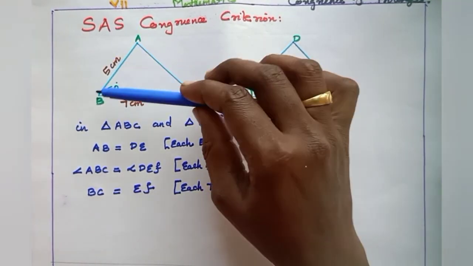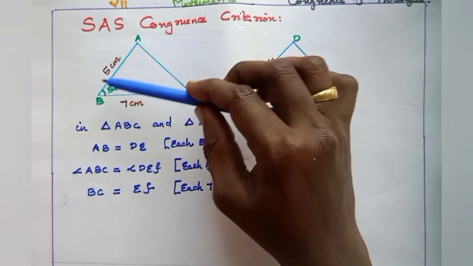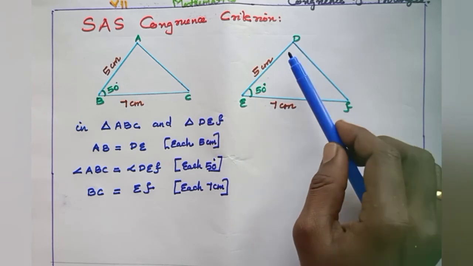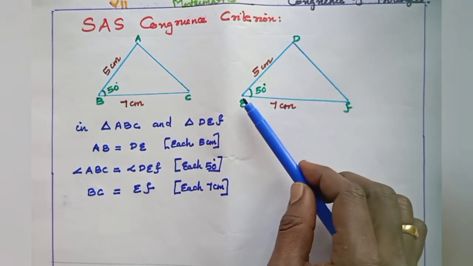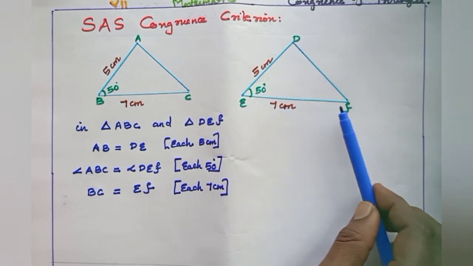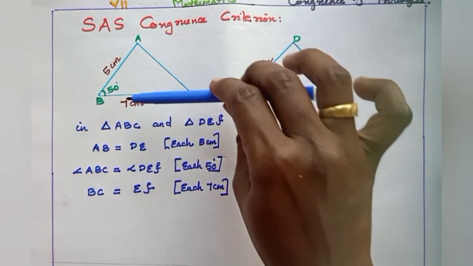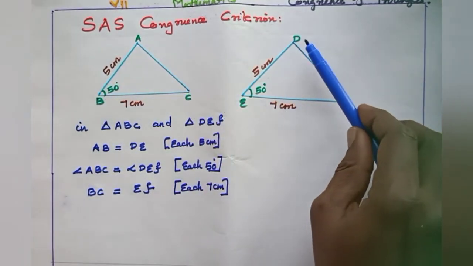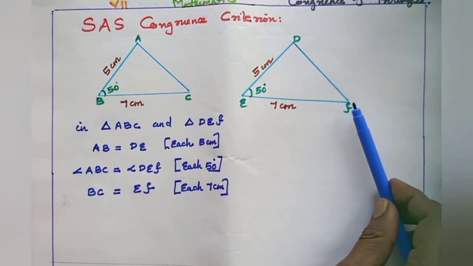Here two sides AB and BC are equal to the sides DE and EF of the other triangle, and included angle ABC equals included angle DEF.